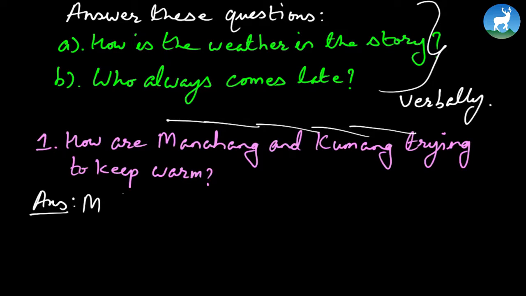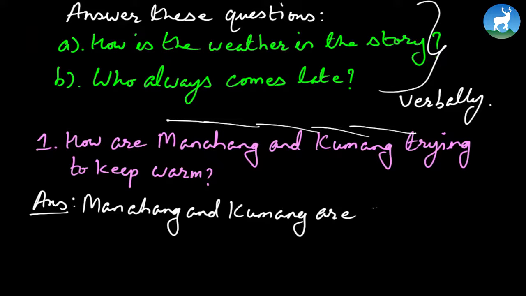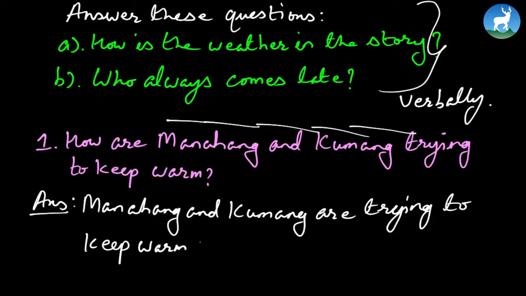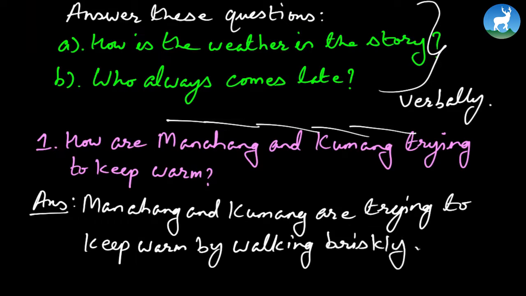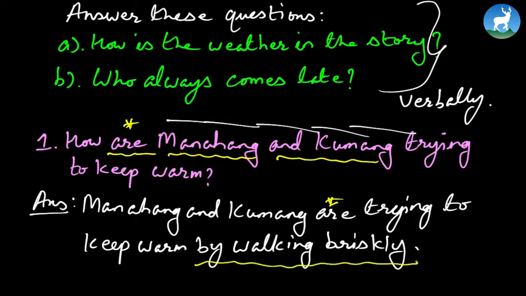So, Manahang and Kumang are trying to keep warm by walking briskly. Walking briskly means walking quickly. Remember, I began right from the question, and we take care of the auxiliary verb here. This is the answer which I get from the passage.